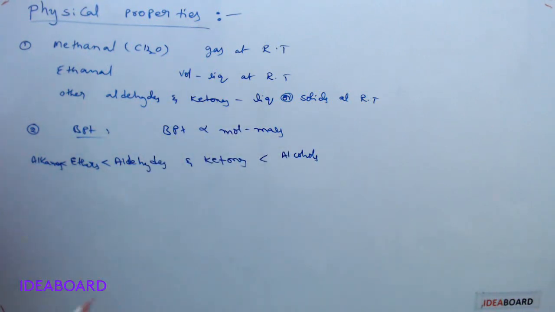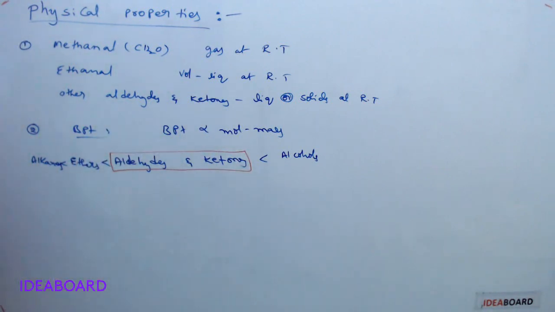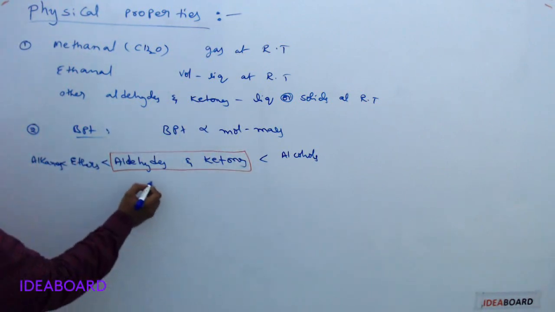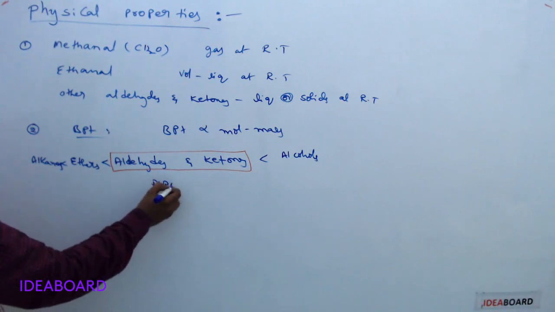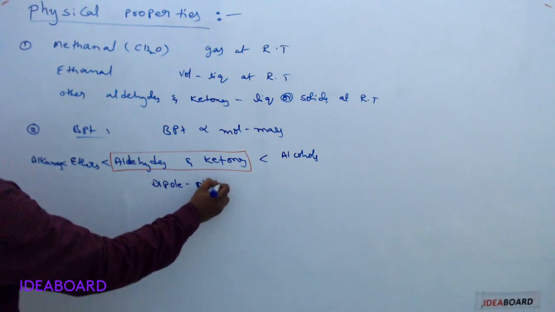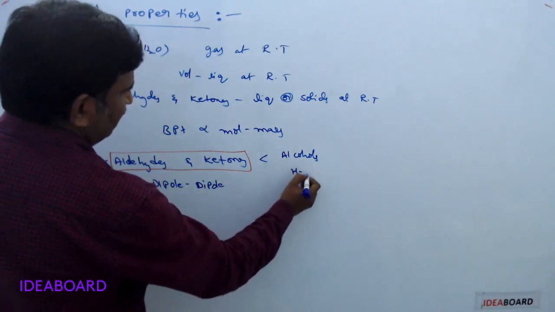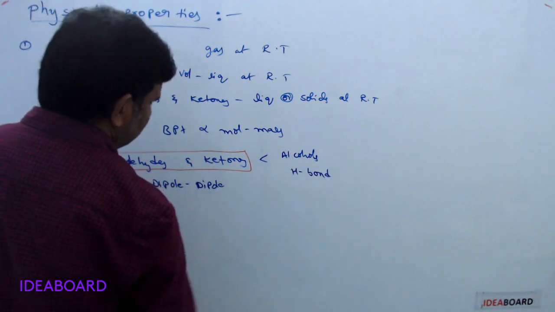Why do these aldehydes and ketones have less boiling points than alcohols? Because these have only dipole attractive forces, whereas alcohols have strong hydrogen bonds.